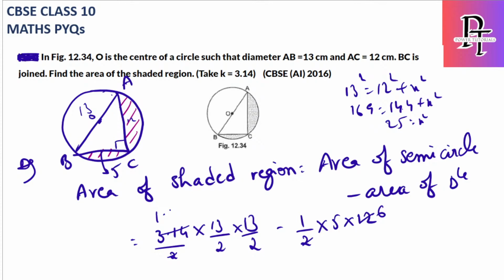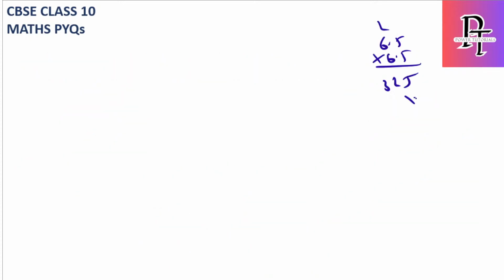So overall, the final answer will be 1.57 into 6.5 whole square minus half of 5 into 12, which is 30. Okay, let's solve this. 6.5 square into 1.57. First solve 6.5 square. 5 5s are 25, 2 5s are 30, 32, 6 5s are 33, 6 6s are 36, 39. So it is 42.25.